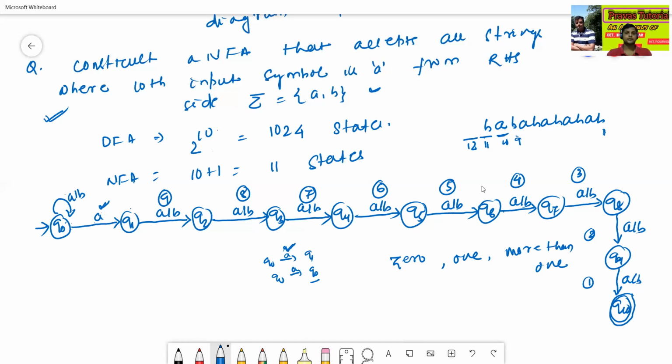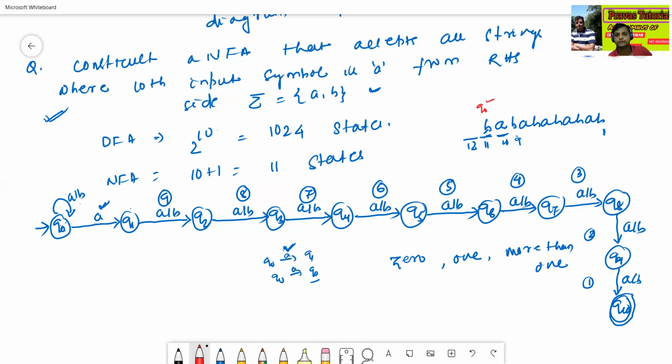So now we'll check this thing. Q0 will read B. Now I'll use some other color. Okay. Q0 will read B, goes to Q0 again.